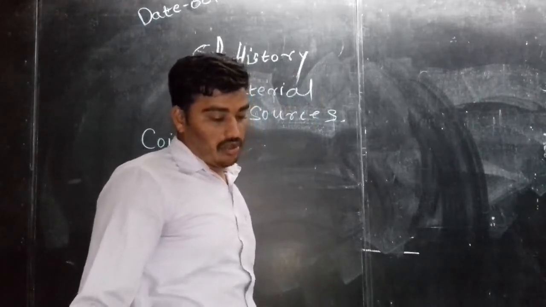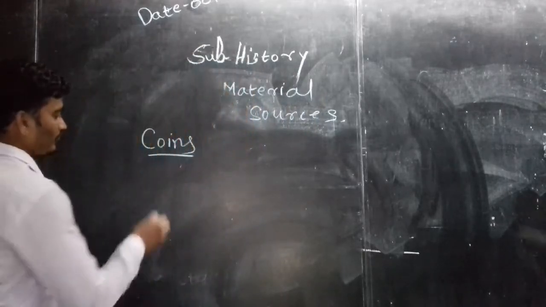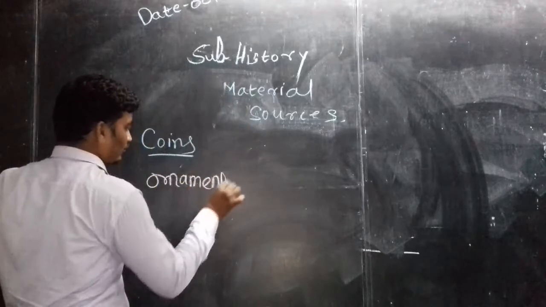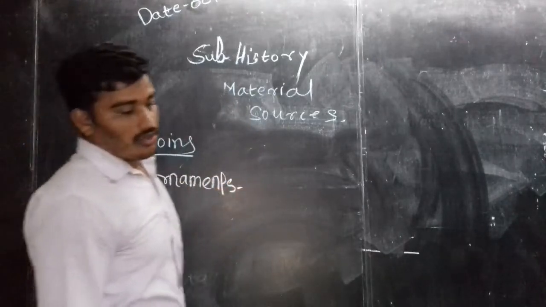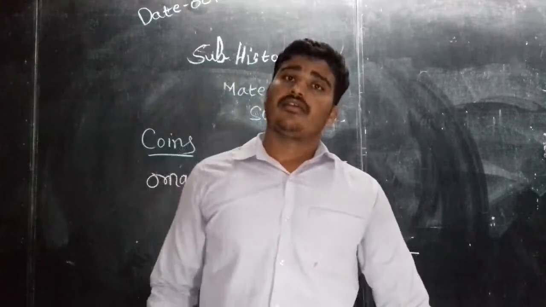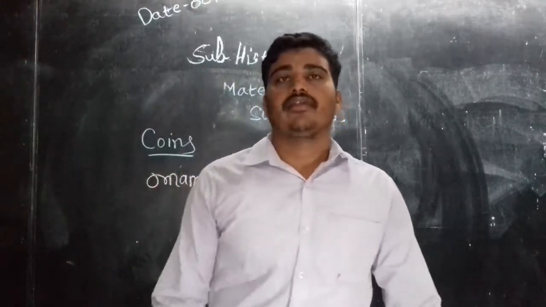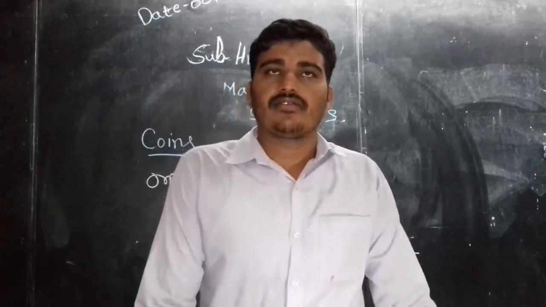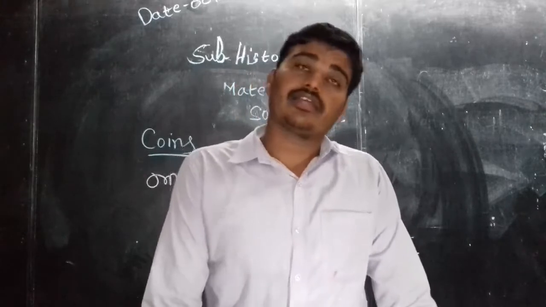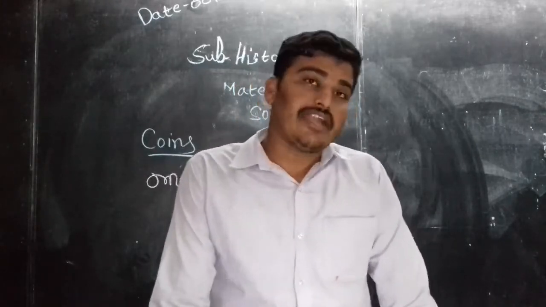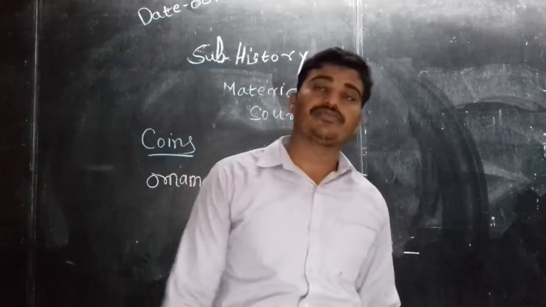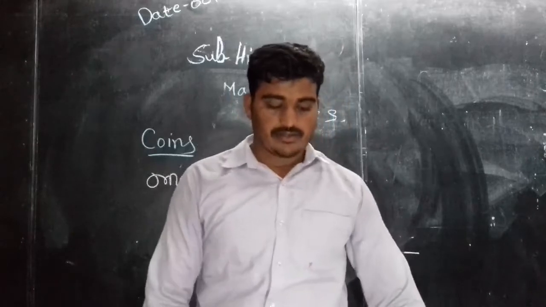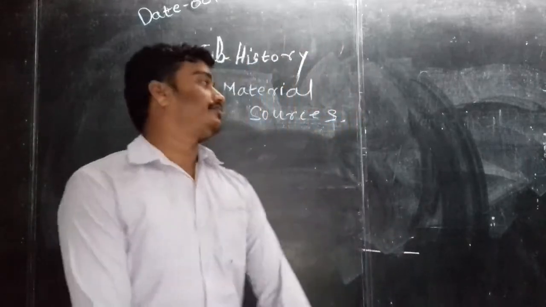The next one is ornaments. Ornaments, the jewelry which people used to wear on the neck, on the ears, on the head also. Crowns are also there. All these kinds of jewelry used in the past, and used today also, are essential for the writing of history. Now next, places of worship.